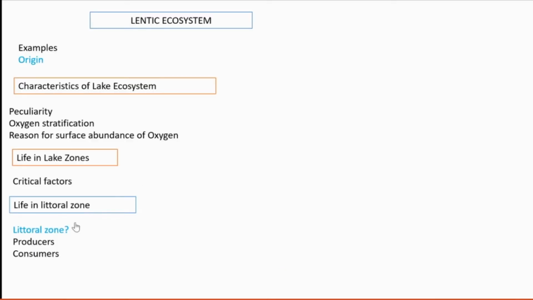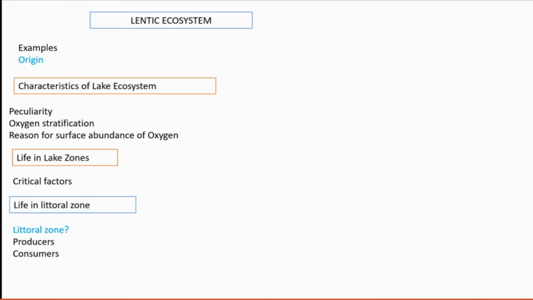So the producers there are free floating and rooted plants. The rooted plants are of three types. They are the zone of emergent plants, which are rooted in the bottom while the remaining portion emerges out and can be seen outside the lake. Another is plants with floating leaves, whose other body parts are not visible; only the leaves are seen on the surface. This is the zone of plants with floating leaves.